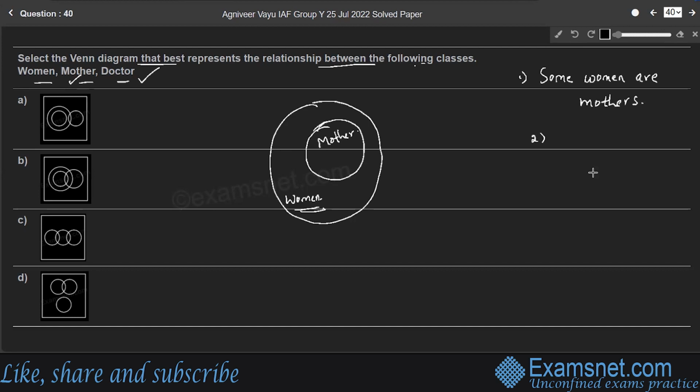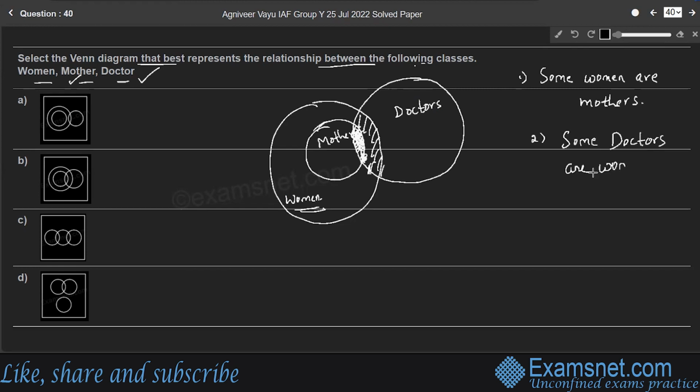This part represents some doctors are women, and the next shaded part represents some doctors are mothers.